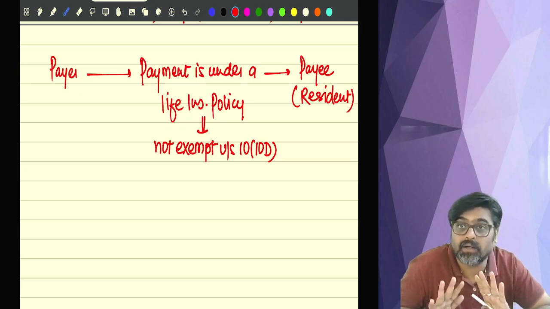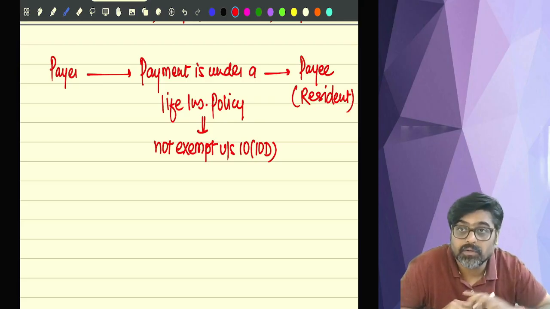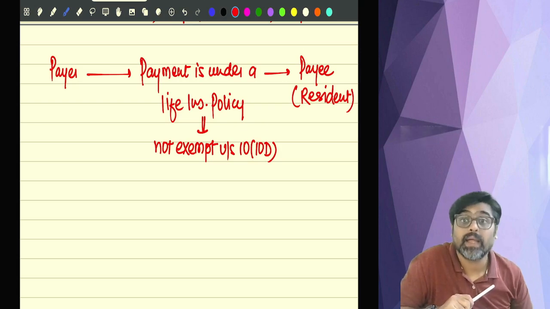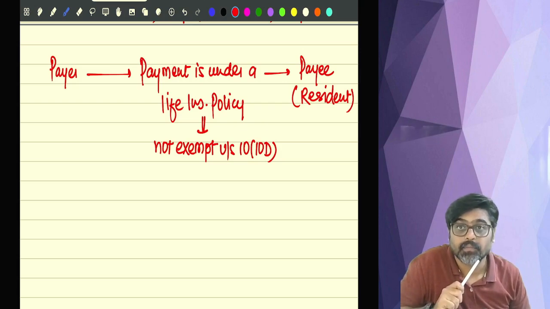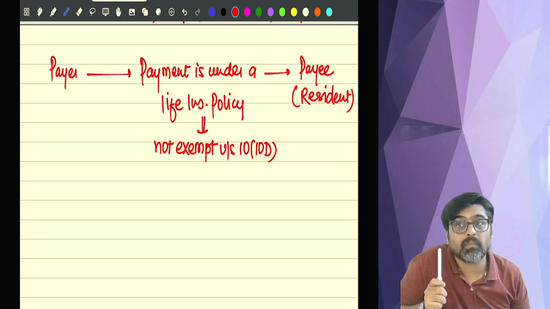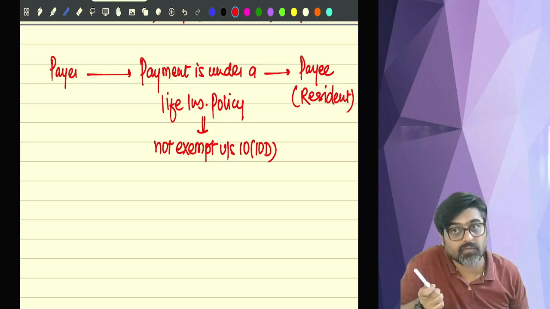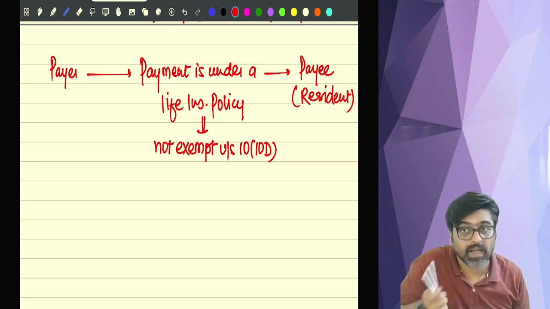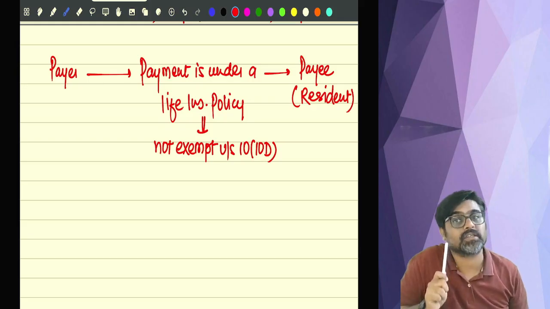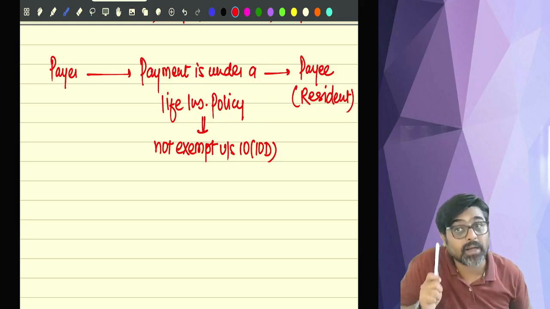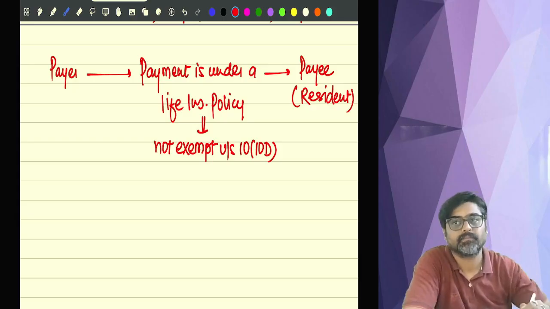So for any year, if the premium paid was above those limits, then the maturity proceeds will not be exempt, if you remember. So I am talking about those payments which are coming from life insurance company, life insurance policy. But that payment is not exempt under section 10(10D).